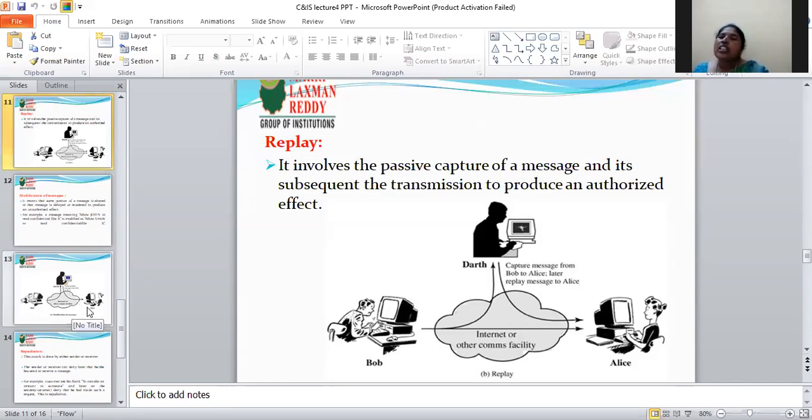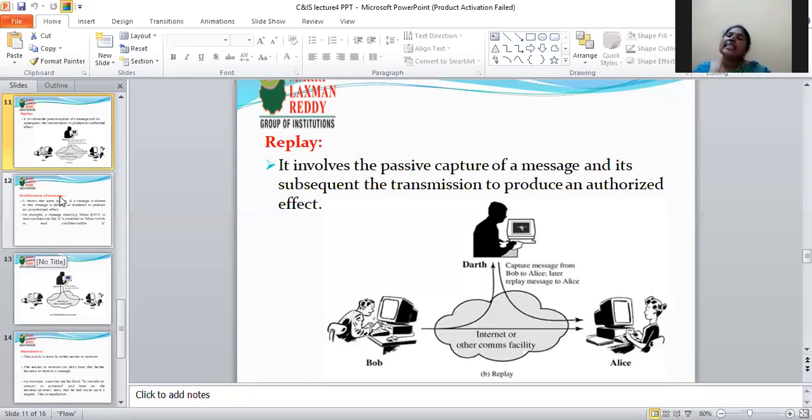Darth modifies the data and sends it to the receiver with the same file name. Bob already sent the data with the name XYZ. Darth accesses or modifies the data and sends the same file name XYZ to Alice. Alice receives two files with the same name and does not understand which file is original and which is duplicate.